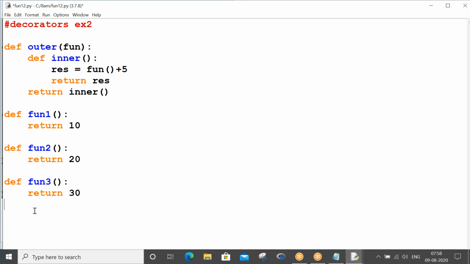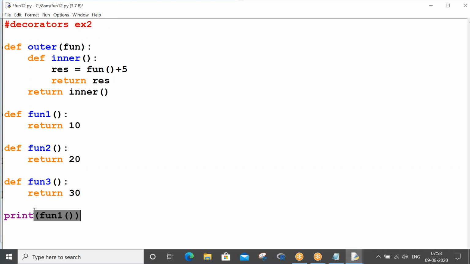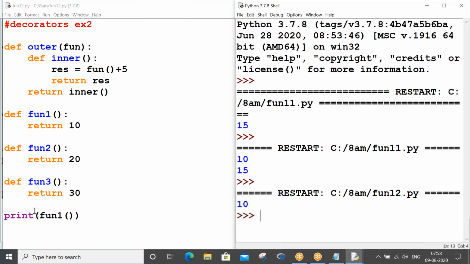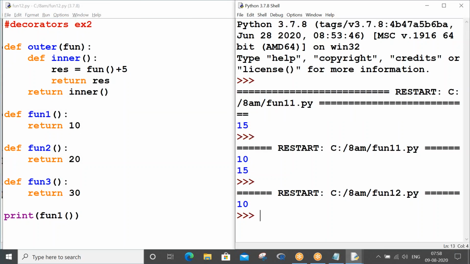You just see your print fun open close. Let's see what it will give. It is giving 10. A different way of calling your functions. You called your f1 function, it is giving its result as 10.